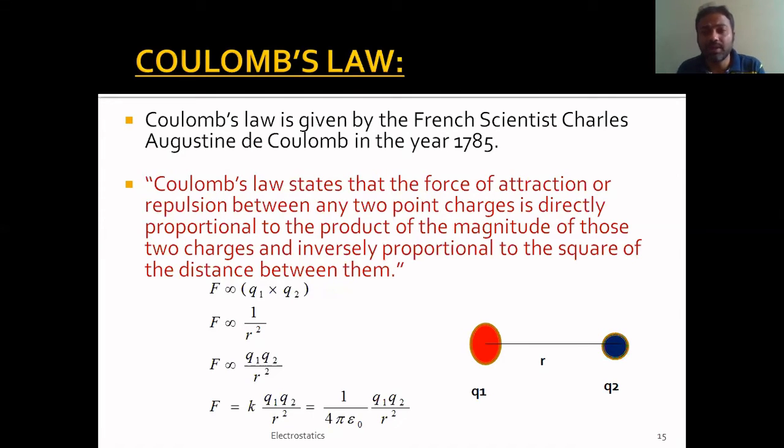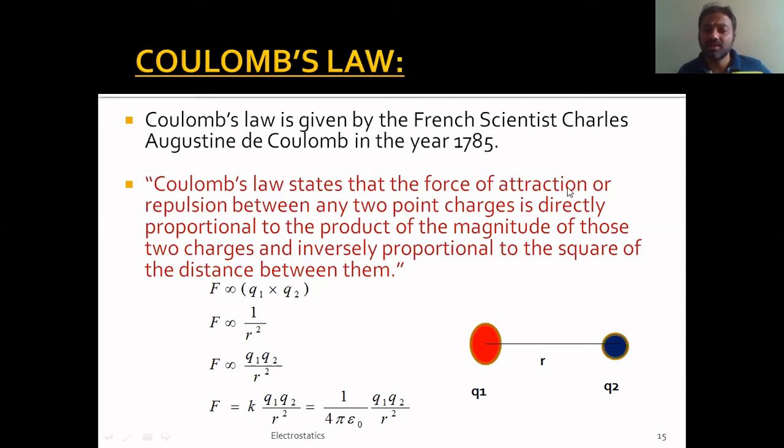Whatever it may be, the force is found to be directly proportional to the product of the magnitude of the charges and inversely proportional to the square of the distance between them, where r is the distance between those two charges. This mathematical equation explains the statement of Coulomb's law. So you can just check it here itself. So what is Coulomb's law?